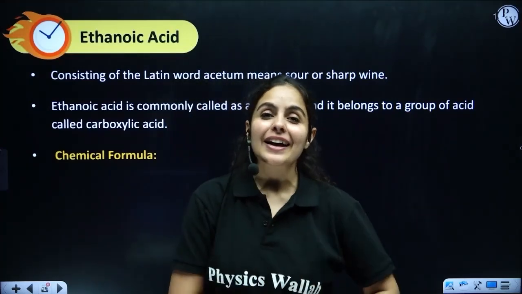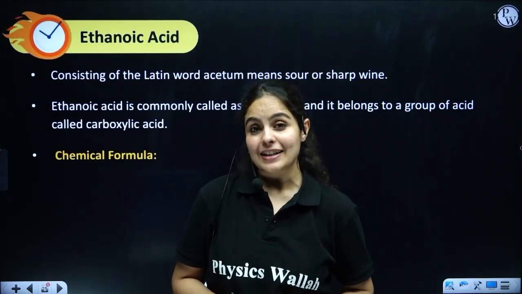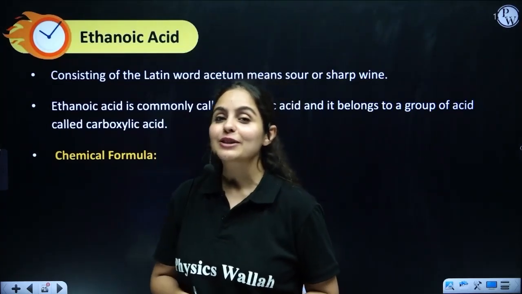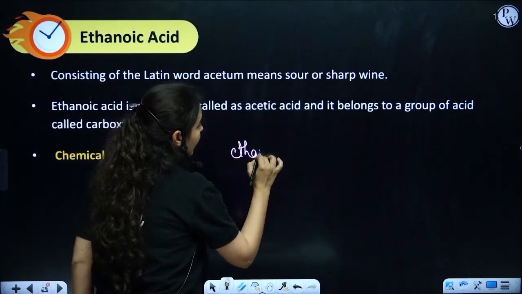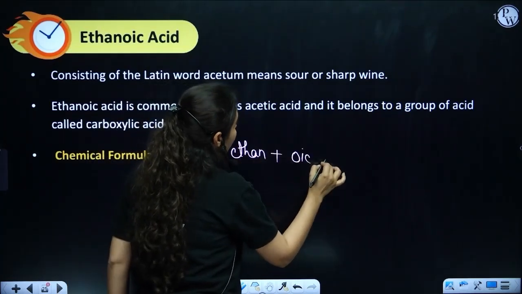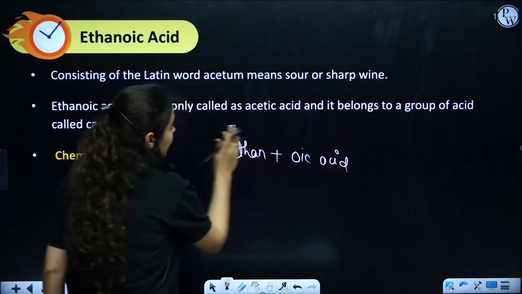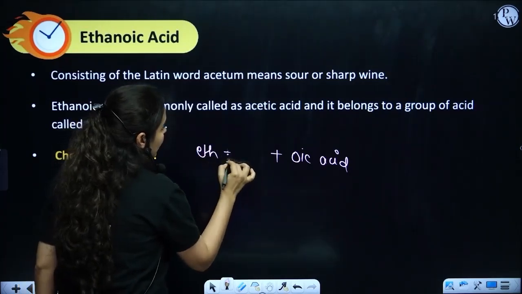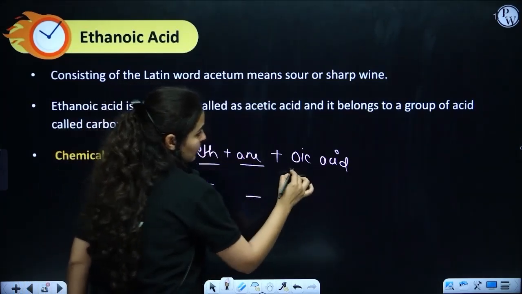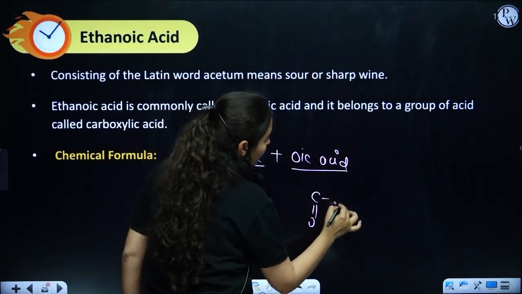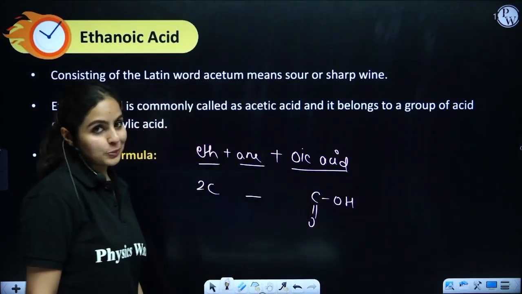Guys, ethanoic acid is acetic acid. So let's first learn how to make the structure of ethanoic acid. Let's break it down. Ethane plus oic acid, or eth plus ane plus oic acid. Eth means 2 carbon, ane means single bond, oic acid means carboxylic functional group, right?